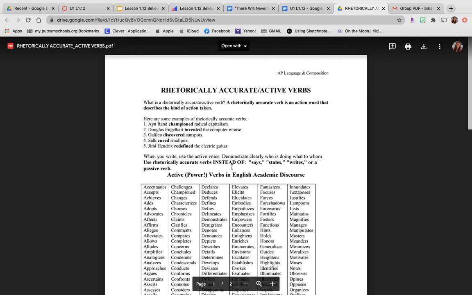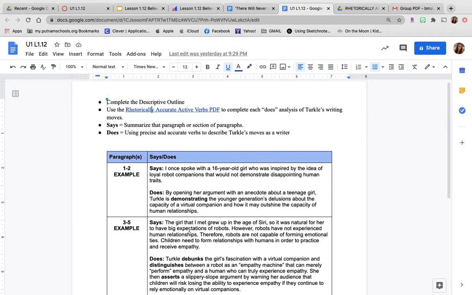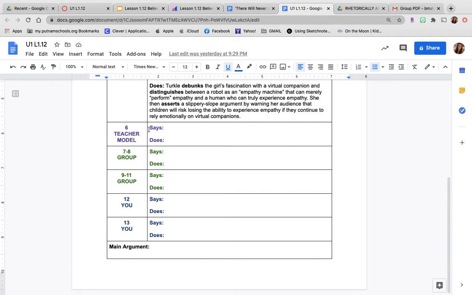So these are here to help you use some strong verbs when you do your does part. So again, this is done for you, and I give you some extra explanation right here. All right. And then notice I have some stuff in different colors to help you. So I'm going to model this says and does.